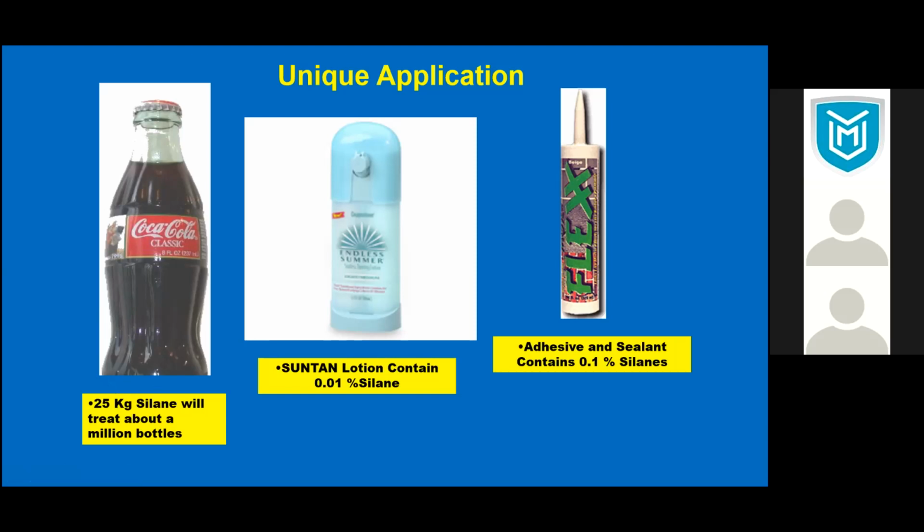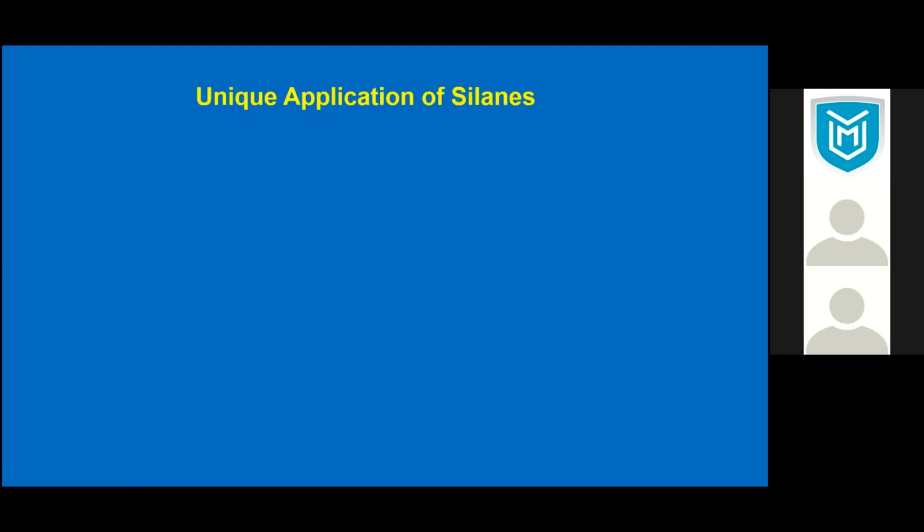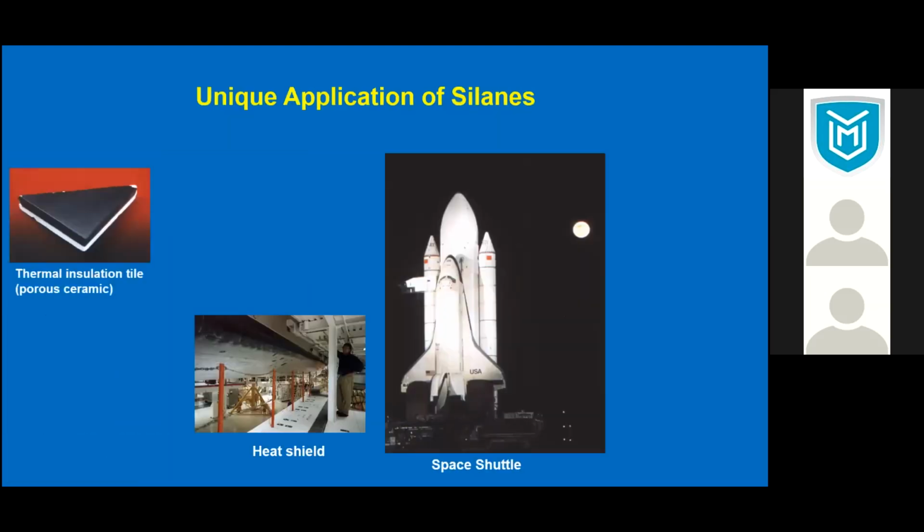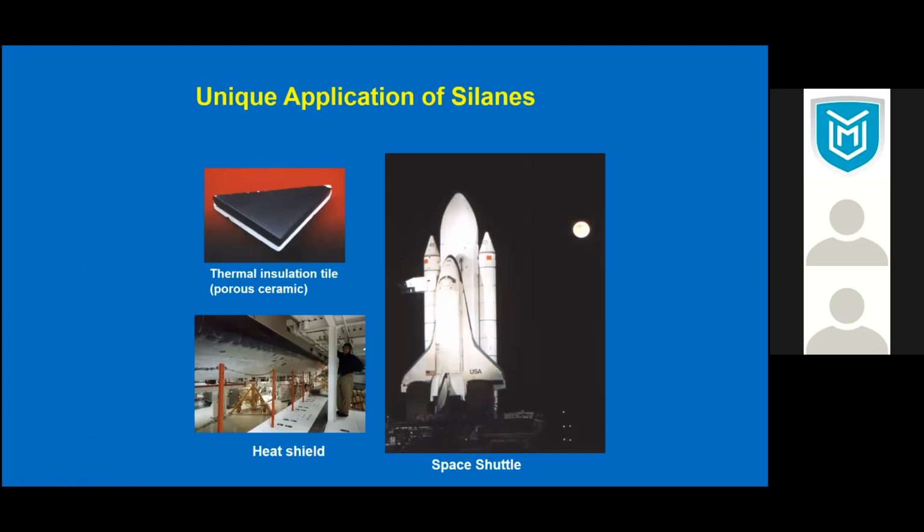But that's such a small amount required in order to change the surface characteristic. This is the same way suntan lotion uses only 0.01% silane, and then adhesive and sealant make a waterproof with only 0.1% silane. So there are applications which require a very small amount. Now this may be interesting because this was my favorite project in the United States.